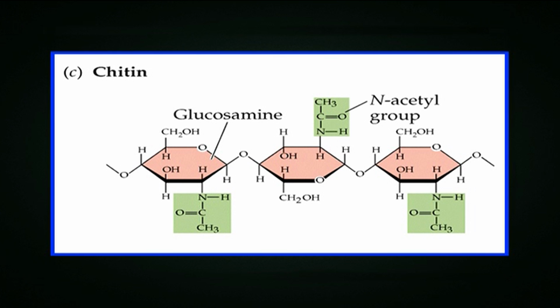The basic structural polysaccharide of fungal cell walls is chitin, which also forms the shells of crabs and the exoskeletons of insects and other arthropods. Chitin is a linear polymer of N-acetylglucosamine residues. The cell walls of most algae and higher plants are composed principally of cellulose, which is the most abundant polymer on Earth. Cellulose is a linear polymer of glucose residues, often containing more than 10,000 glucose monomers.